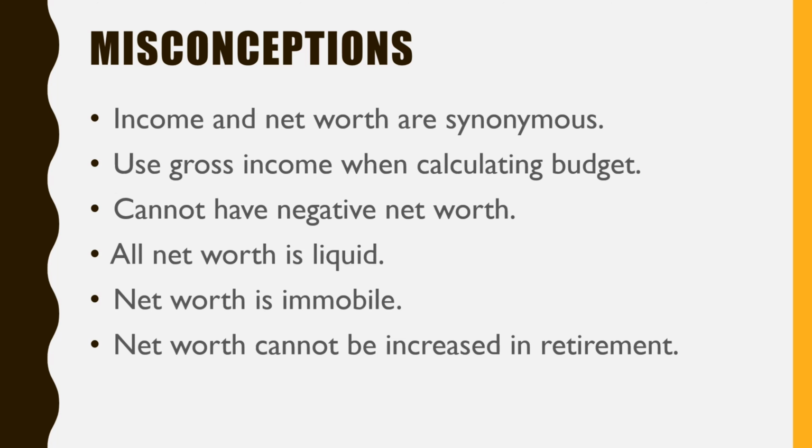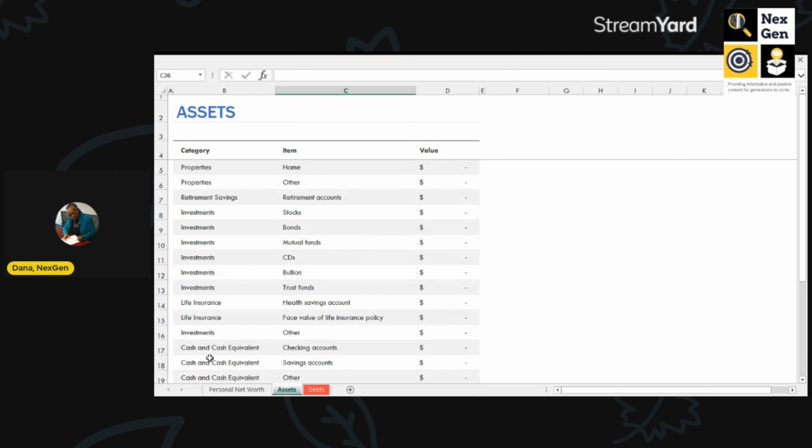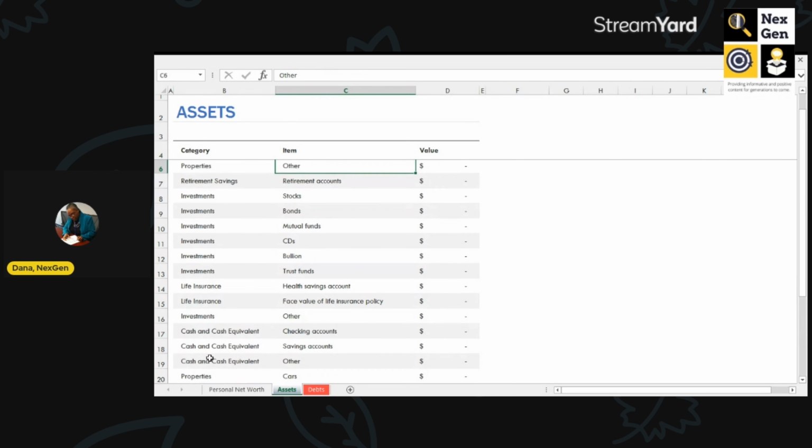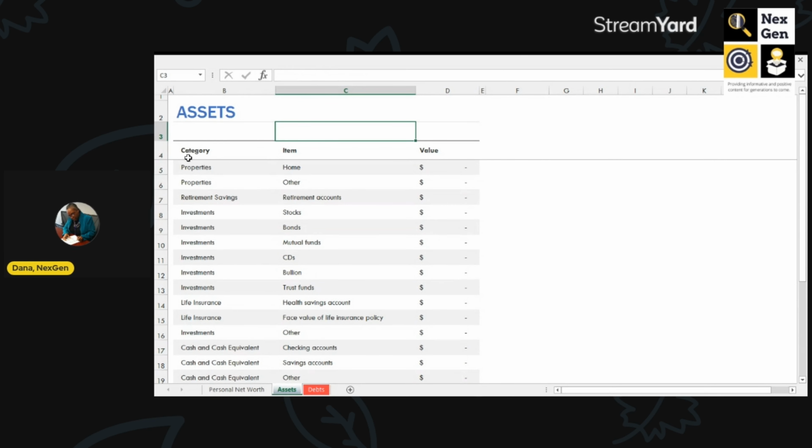So let's go ahead and take a look at the spreadsheet that I use to compute my net worth. This is an example of net worth assets. So what we have here is a category, and then in this column, we have categories, and then in the next column, we have what we call items, and then you would plug in the value of those items.